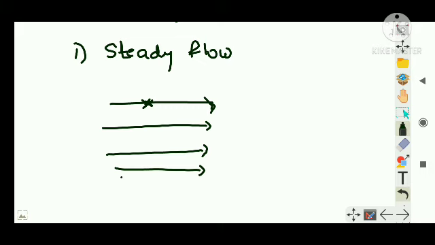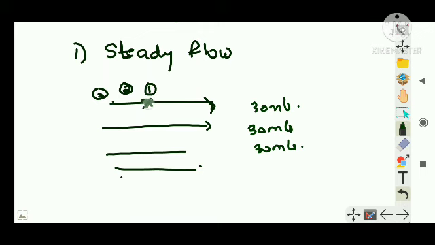If at any point, suppose this is a point, the velocity of each fluid particle is the same. Suppose the first particle moved, and I measured its velocity to be 30 meters per second. At the same point another particle passed. That particle is also having 30 meters per second, and a third particle passed the same point. All the particles passing through this point have the same velocity. That type of flow, where every particle passing a point has the same velocity, is known as steady flow.